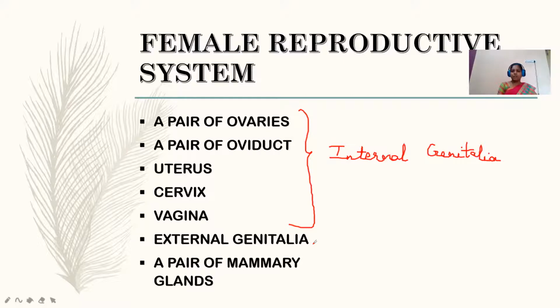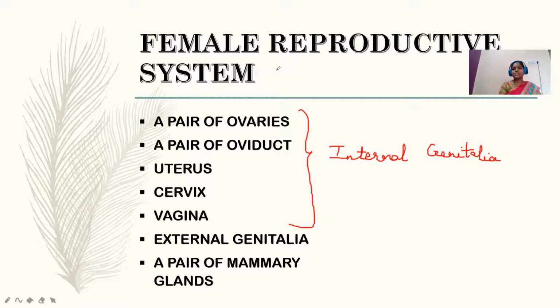Whereas, as in the case of males, females also have some external genitalia. And in the thorax region, human females have a pair of mammary glands, and those mammary glands are also included under the female reproductive system, as they are involved in taking care of the babies after delivery.